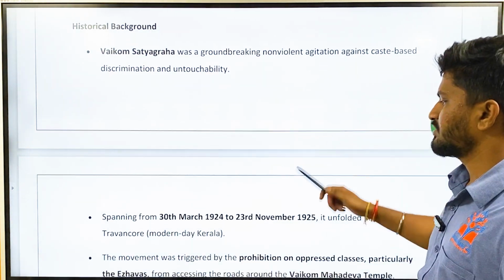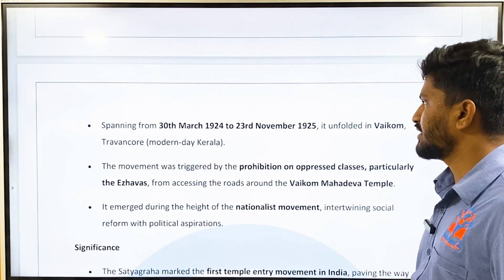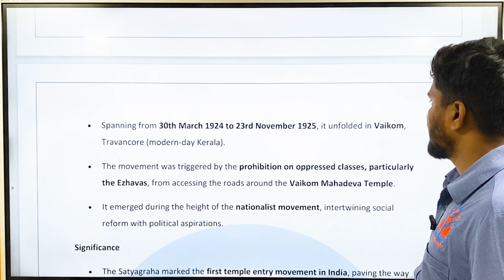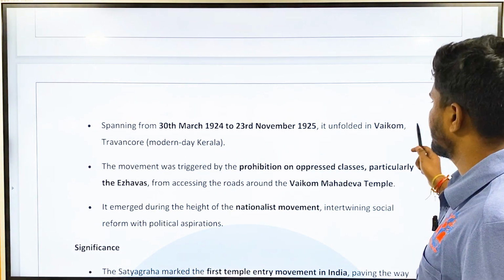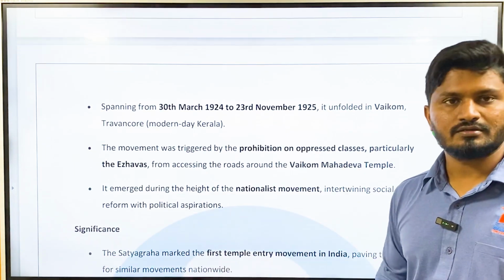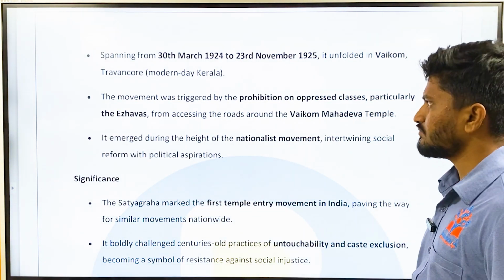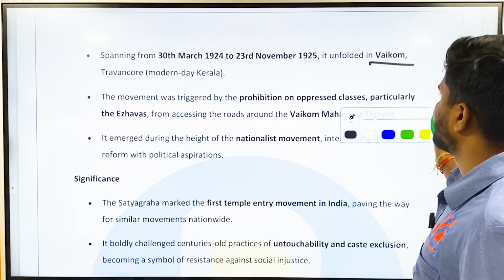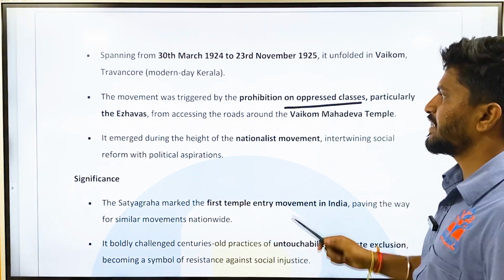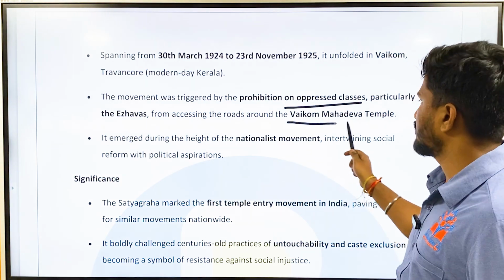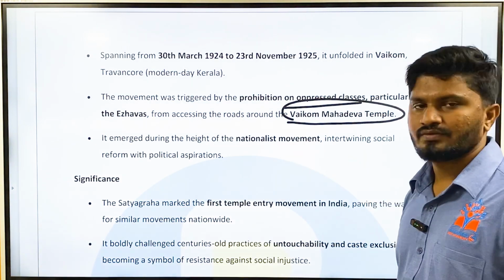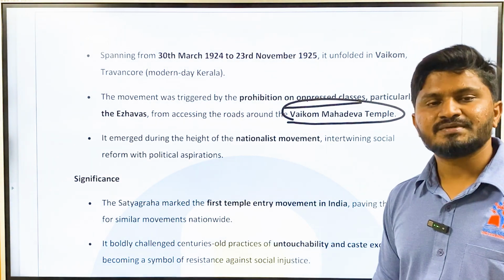It spanned from 30th March 1924 to 23rd November 1925. It unfolded in Vaikom, Travancore, which is present in modern-day Kerala, but it was in Travancore state during that time. The movement was triggered by the prohibition of oppressed classes, particularly the Eezhavas, from accessing the roads around the Vaikom Mahadeva temple. Okay, so it was initially a caste-based revolt.